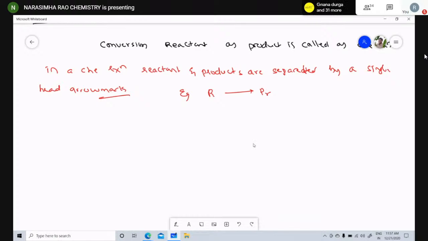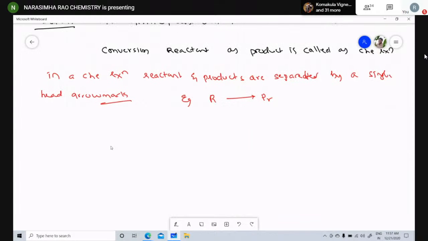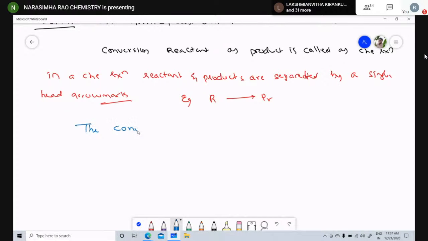Now, in some chemical reactions, the conversion of reactant to product is called the forward reaction.